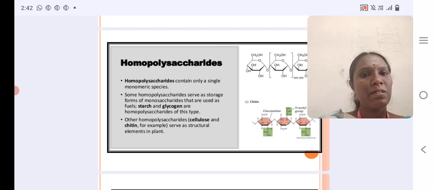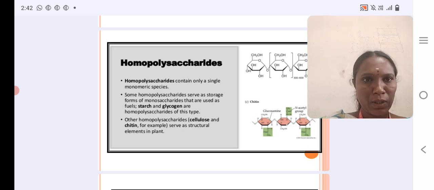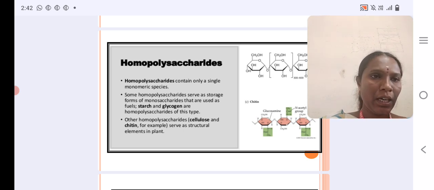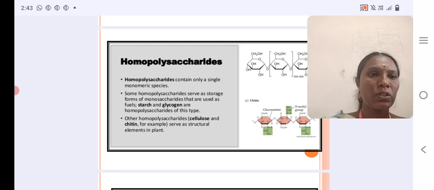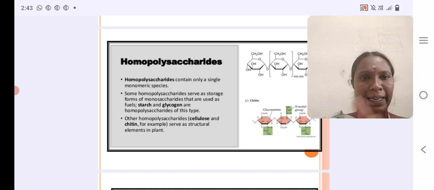The second type serves as structural elements in plants, for example cellulose and chitin. The best examples of homopolysaccharides are glycogen, starch and cellulose. Glycogen is the storage food material of animals. Starch is the storage food material of plants.